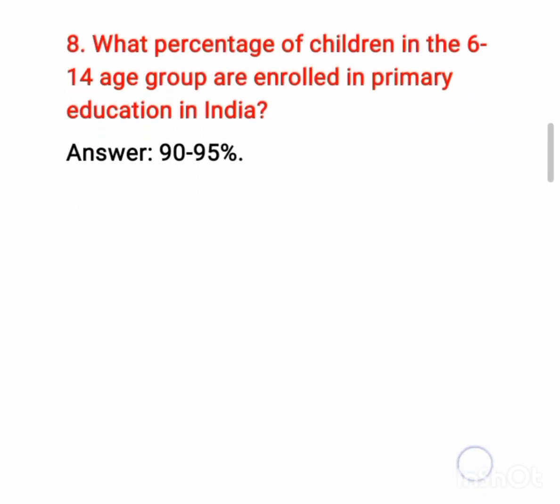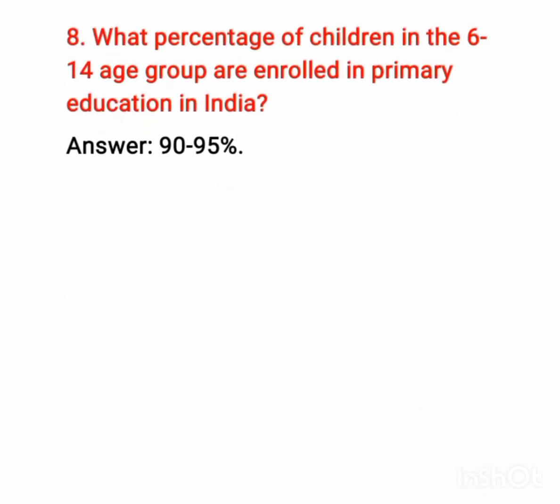Okay, question number 8. What percentage of children in the 6 to 14 age group are enrolled in primary education in India? The correct answer, 90 to 95 percent of children in the 6 to 14 age group are enrolled in primary education in India.